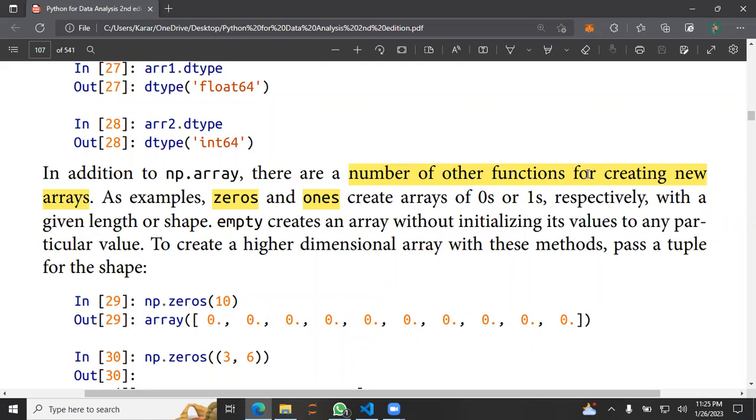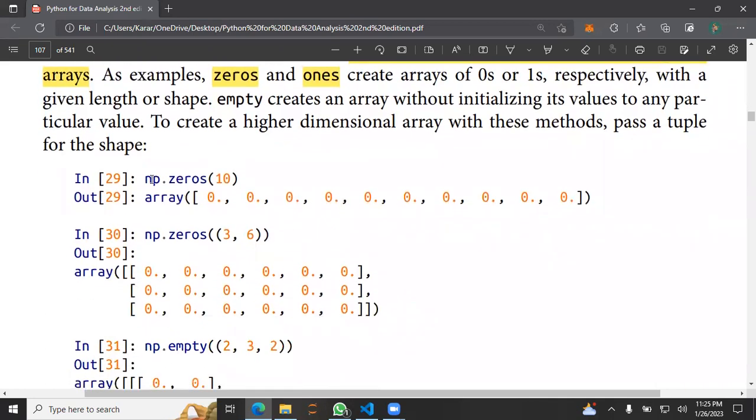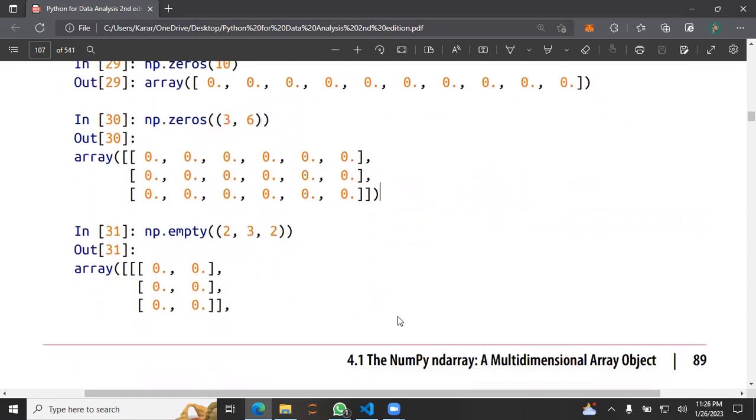NumPy has a number of other functions for creating new arrays, for example zeros and ones, which create arrays of 0s and 1s respectively. Okay, yeah, we have a function to create an array filled with zeros. It's numpy.zeros. We're just passing the length or the shape. Like, just give me 10 columns, and that's it, an array of zeros. And here I can specify the shape inside a tuple, that I need 3 rows and 6 columns filled with zeros. So numpy.zeros, and yeah, we get an array like that.